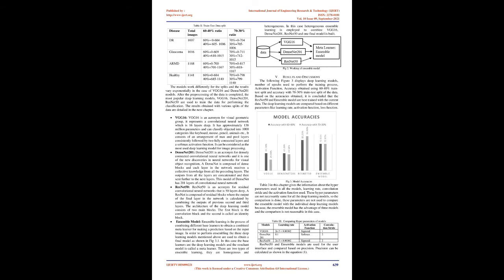DenseNet201. DenseNet201 is an acronym for Densely Connected Convolutional Neural Networks, and it is one of the new discoveries in neural networks for visual object recognition. A dense net is composed of dense blocks and each layer in the network receives collective knowledge from all the preceding layers. The outputs from all the layers are concatenated and then sent further to the next layers. This model of dense net has 201 layers of convolutional neural network.